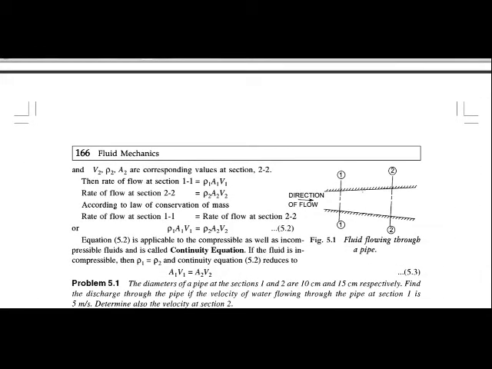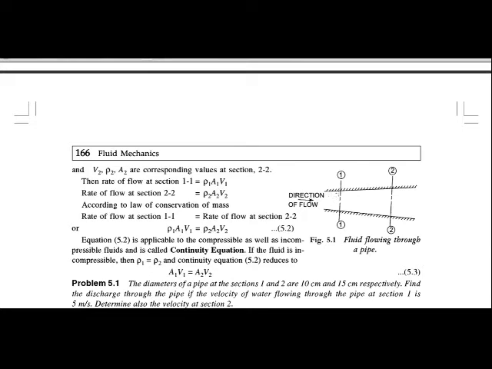Okay, so here is the pipe, with 1 and 2 indicating two cross sections of this pipe. The water is flowing from left to right. Here the velocity, density and area at the two cross sections are considered. The velocity at section 1 is indicated by v1.